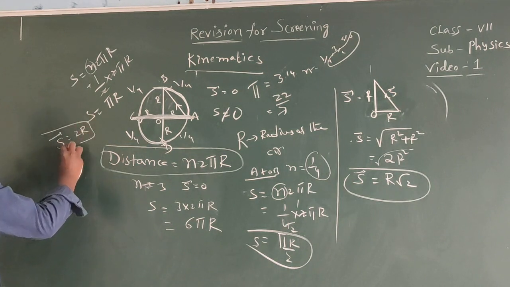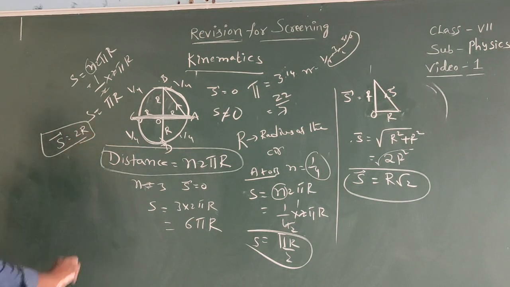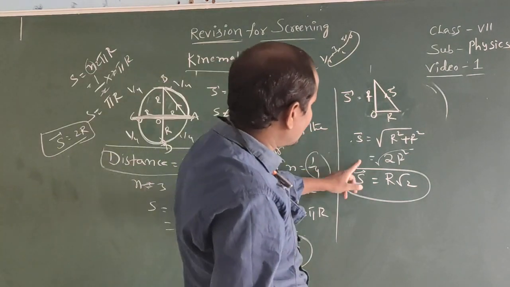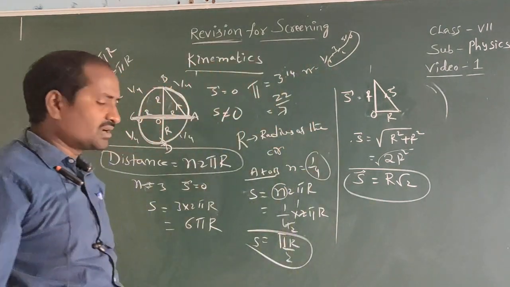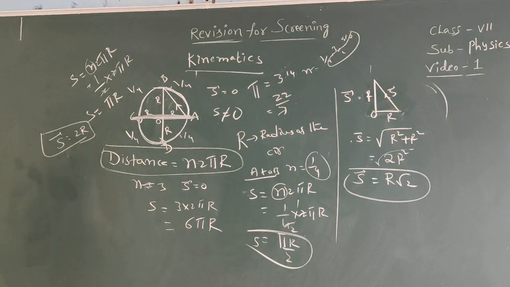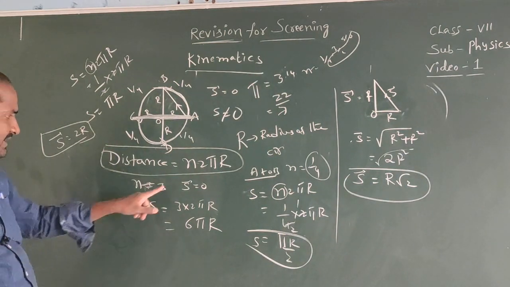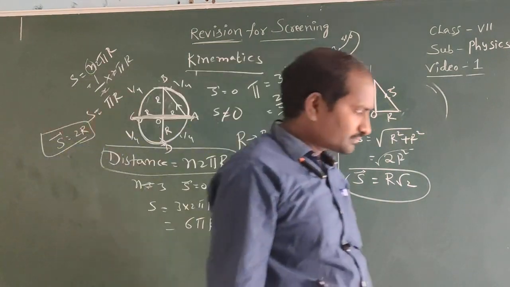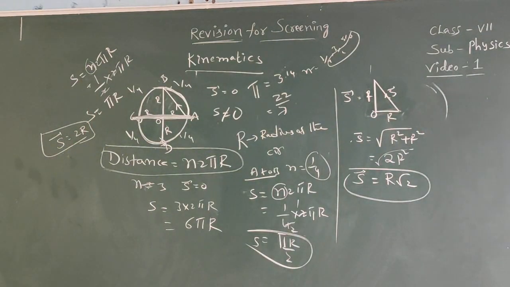It is the displacement. The body is moving in a circular path. 1 by 2 times, 3 by 2, 5 by 2. Denominator is 2. Then displacement equal to 2r. Denominator is 4. Displacement equal to r into root 2. The body is moving in a circular path. Find the distance, that equal to n into 2 pi r. It is about distance and displacement.